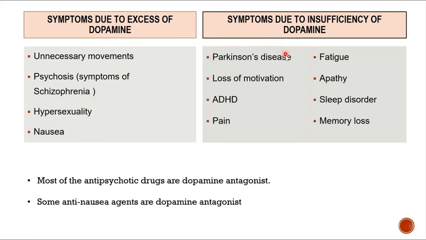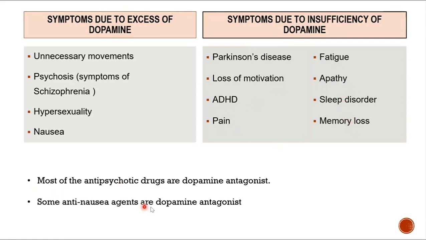So there will be loss of the nigrostriatal pathway. There is no dopamine, so such people are usually treated with L-Dopa. They are given L-Dopa, which gets converted into dopamine. Other symptoms of insufficiency include loss of motivation, pain, ADHD, fatigue, apathy, sleep disorder and memory loss.